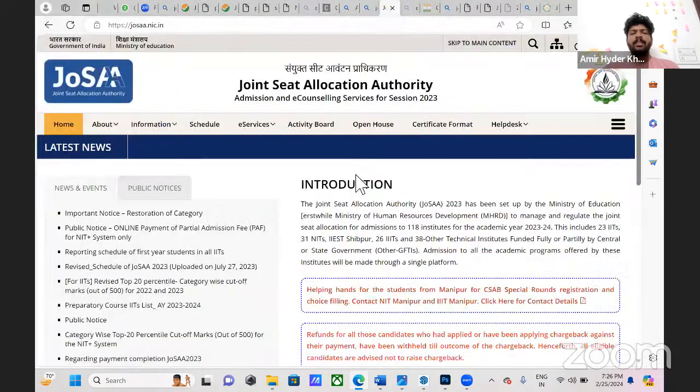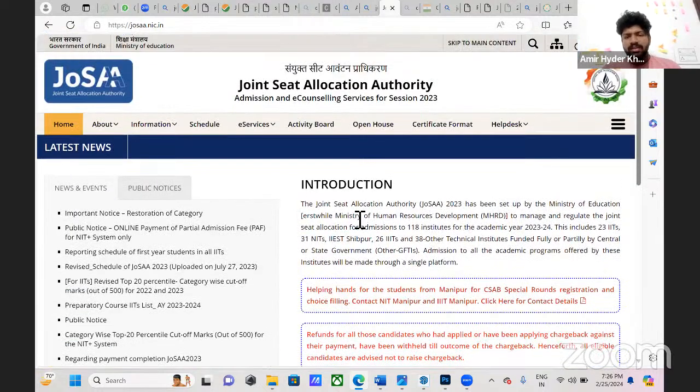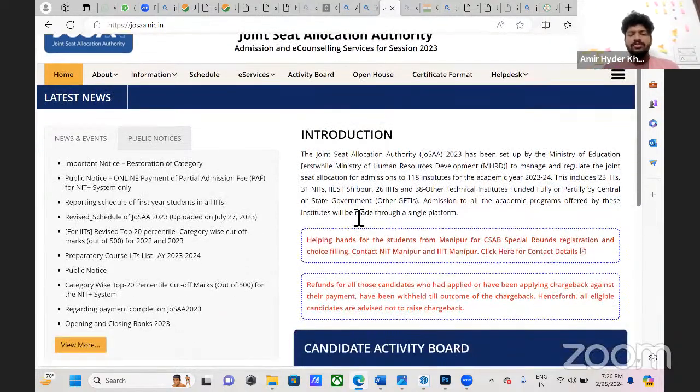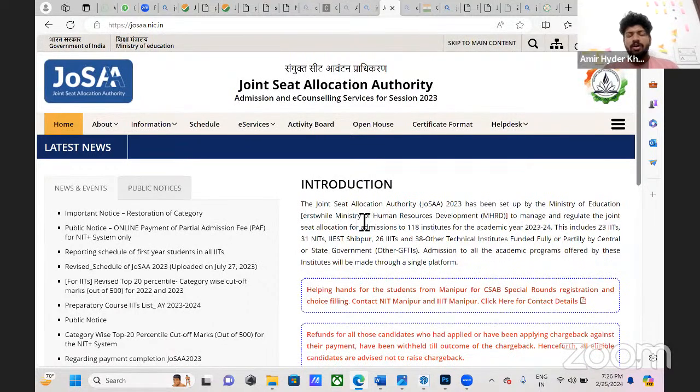After exams, there will be counseling with your rank and percentile. This counseling is called Joint Seat Allocation Authority, JoSAA, which is conducted by NTA, the National Testing Agency. They will start this counseling after the JEE, after a month or so. They will have 7 rounds. In 7 rounds, you will be able to apply for all the NITs in the country and IIITs, everything.